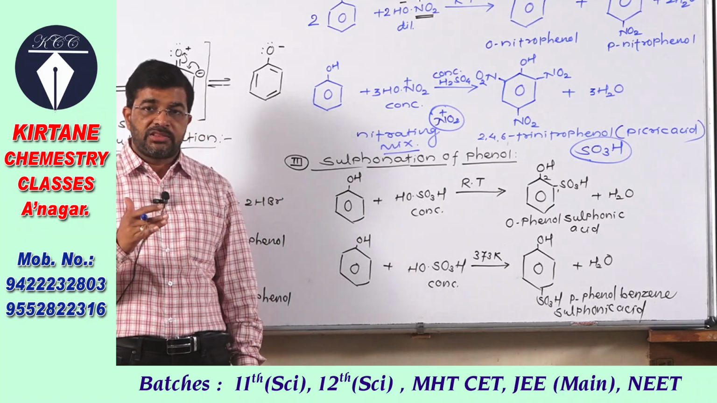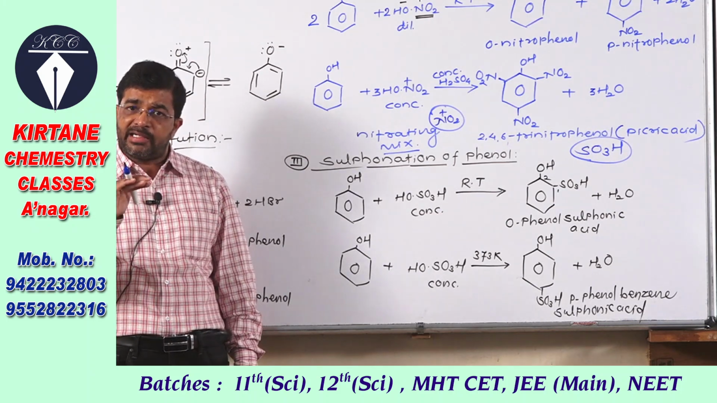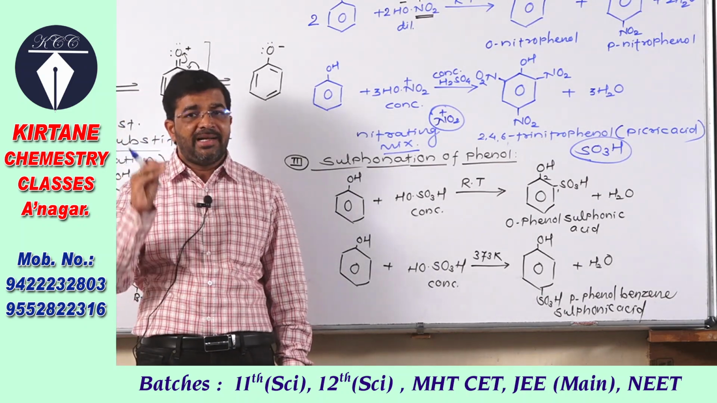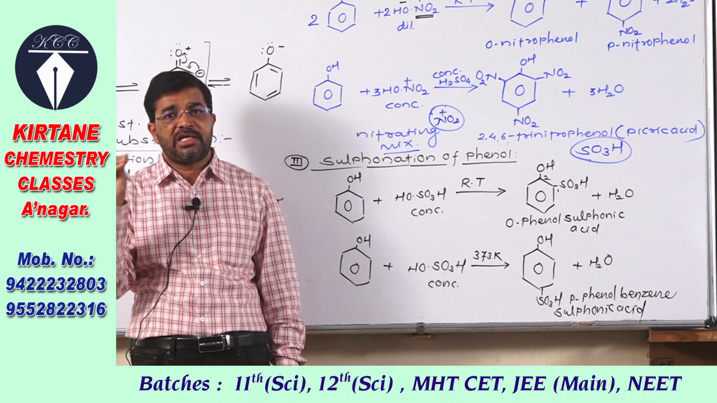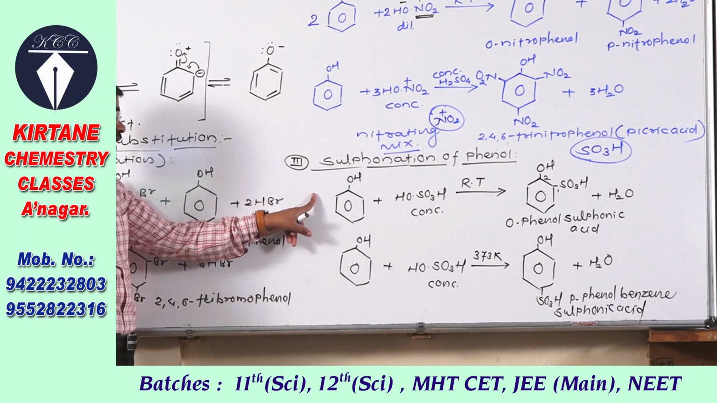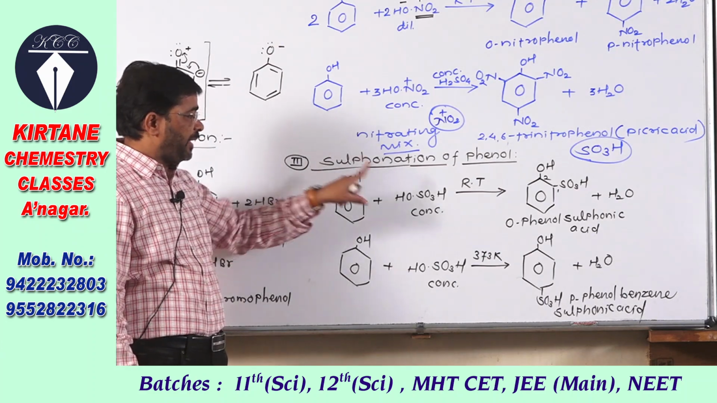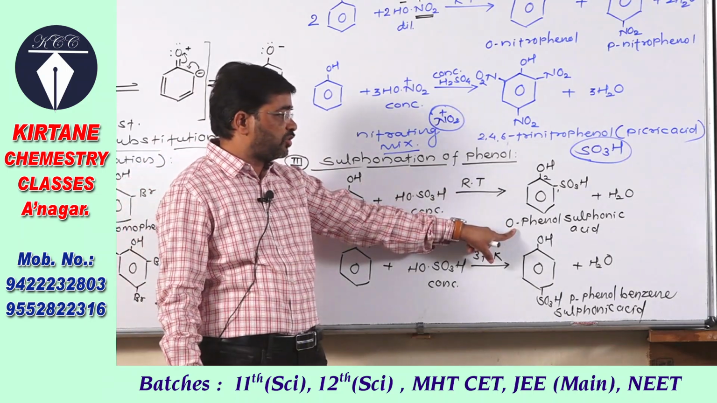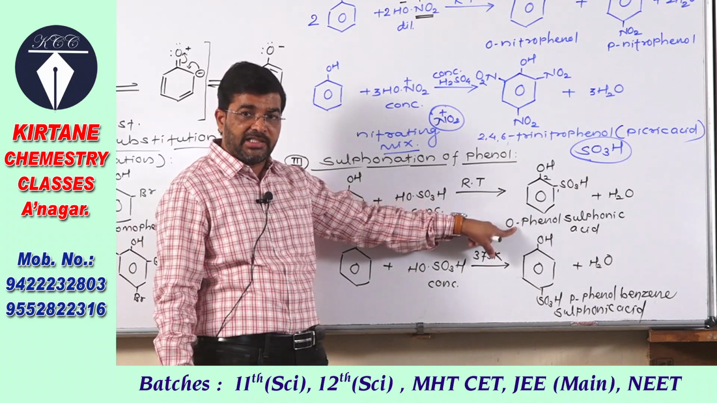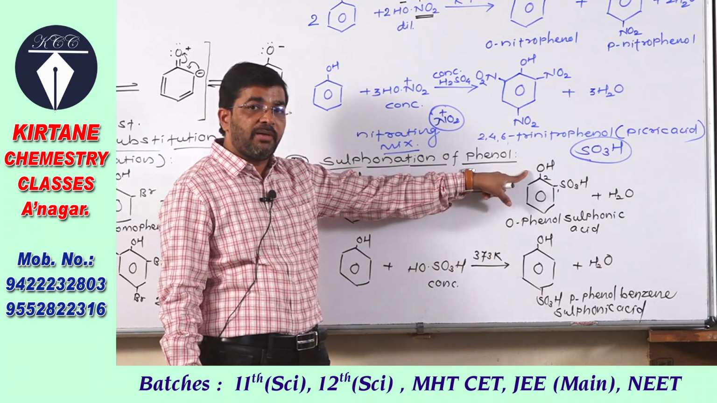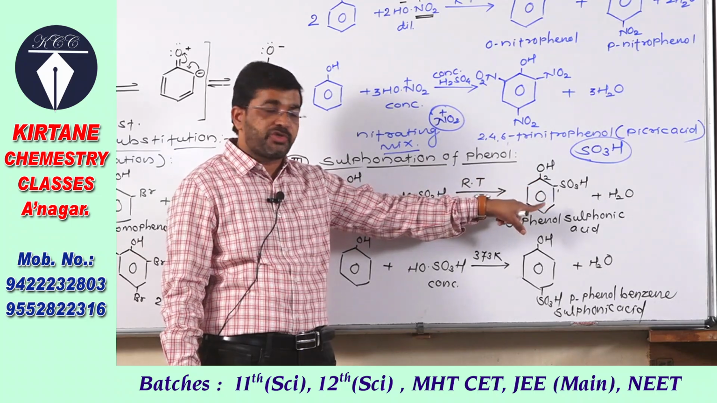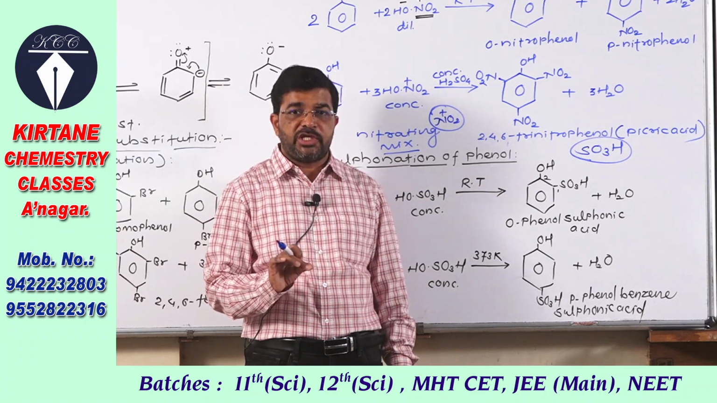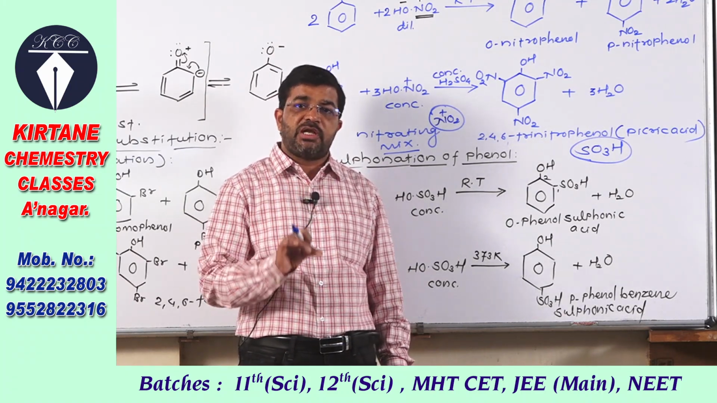Reaction of phenol with concentrated sulfuric acid at low temperature, meaning room temperature, and at high temperature, meaning near about 100 degrees Celsius or 373 Kelvin. We have to study the reaction here. See, phenol when treated with concentrated sulfuric acid at room temperature gives orthophenol sulfonic acid, or another name, 2-hydroxy benzene sulfonic acid, the IUPAC name. This is the common name. Orthophenol sulfonic acid is obtained, or its IUPAC name is 2-hydroxy benzene sulfonic acid.